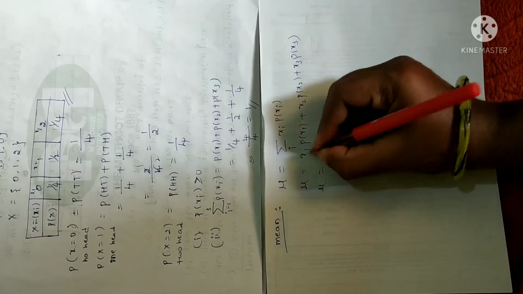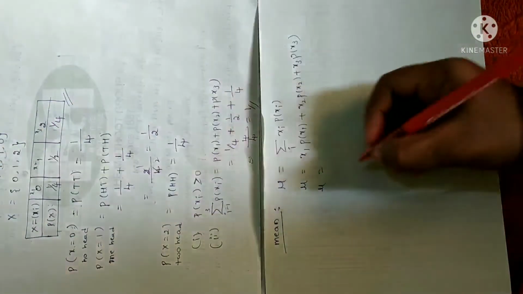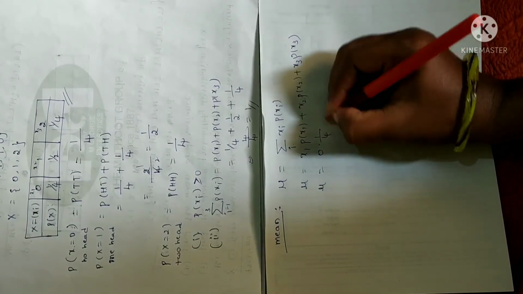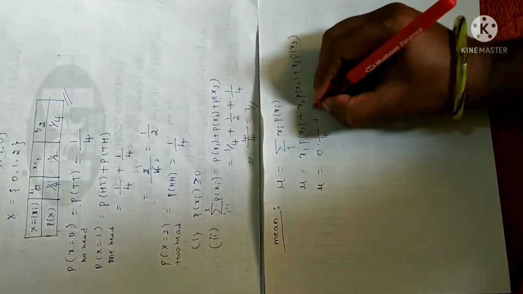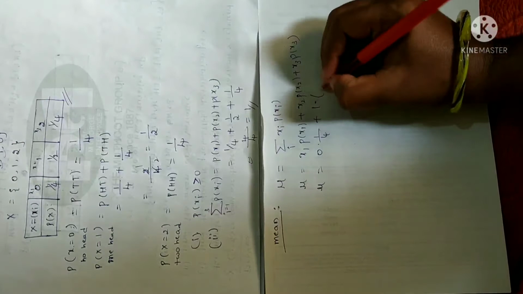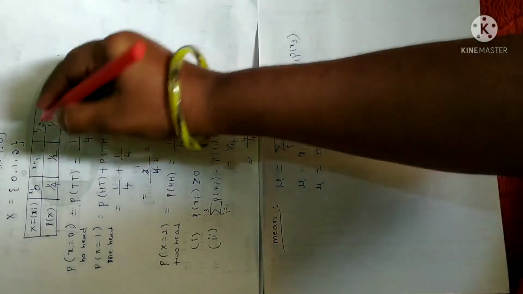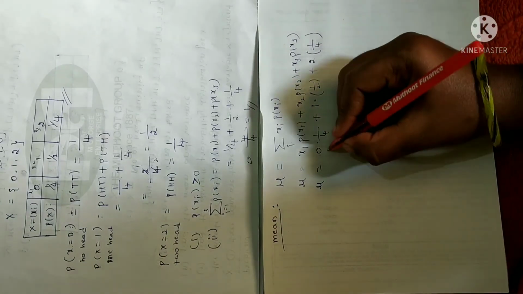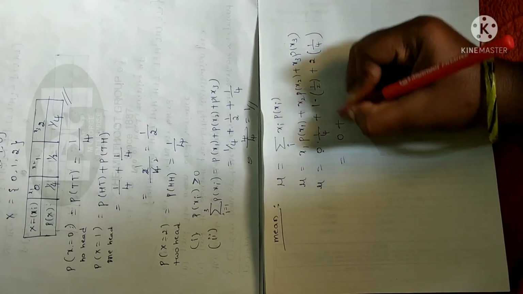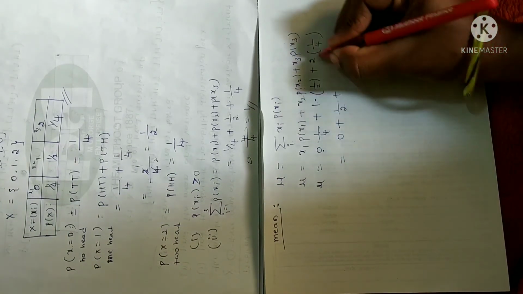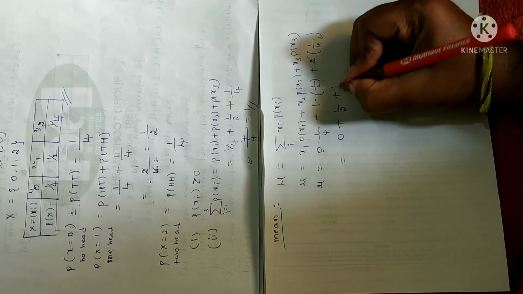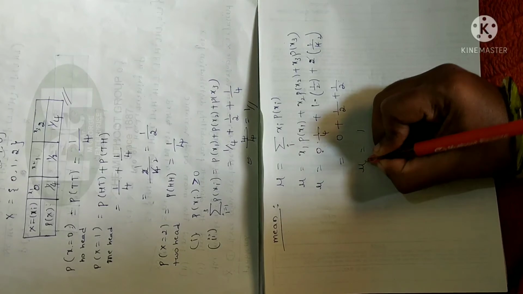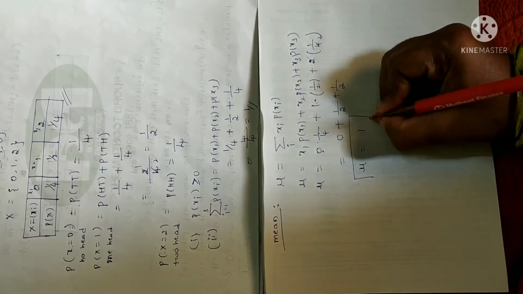Fine. So mu is equal to, x1 is none other than 0, so 0 into probability of x1 which is 1 by 4, plus x2 is 1 into probability of x2 which is 1 by 2, plus x3 is 2 into probability of x3 which is 1 by 4. Now 0 into anything will be 0, so this term will not be there. 1 into 1 by 2 is 1 by 2. 2 ones are 2, 2 twos are, so we will get 1 by 2 here. So 1 by 2 plus 1 by 2 is 1. Therefore the mean in this problem is 1.